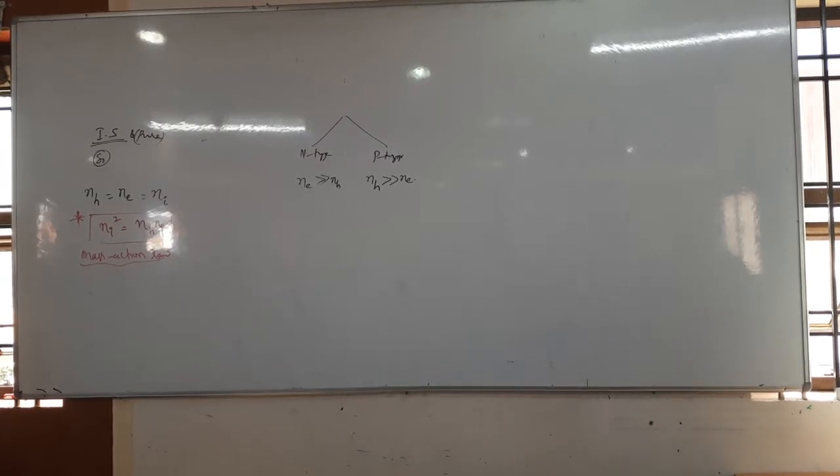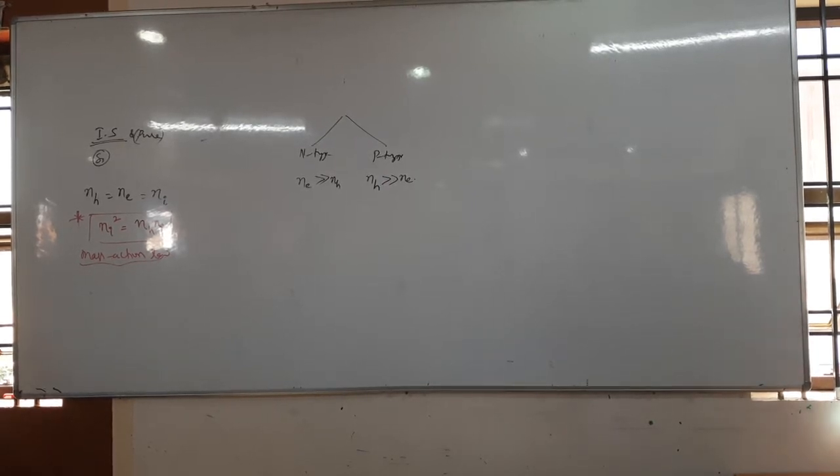In this, the charge carriers are holes as well as electrons, known as intrinsic charge carriers, Ni in brackets.